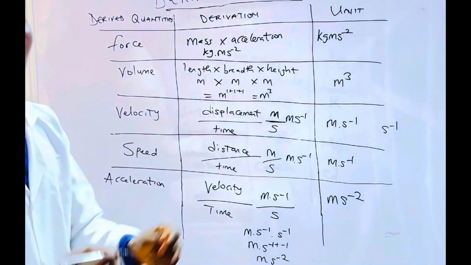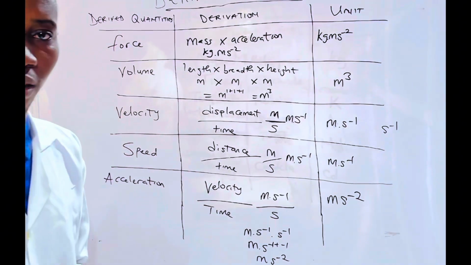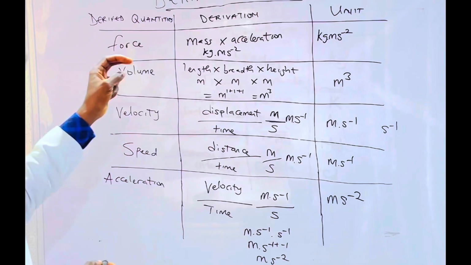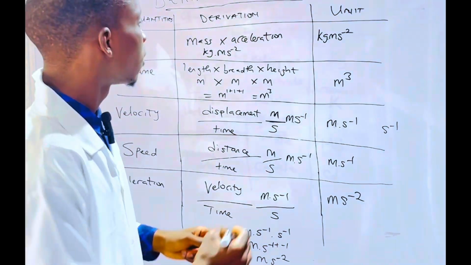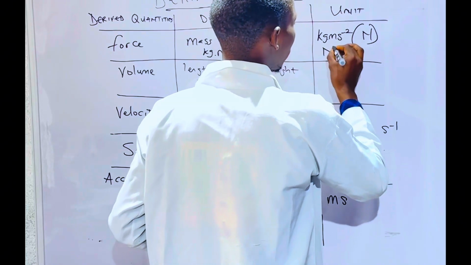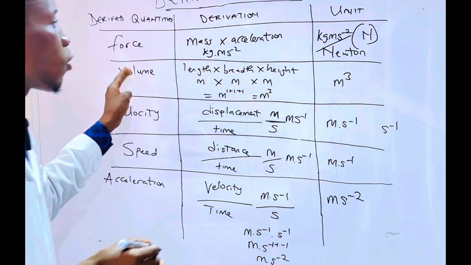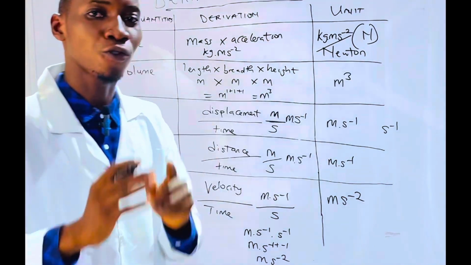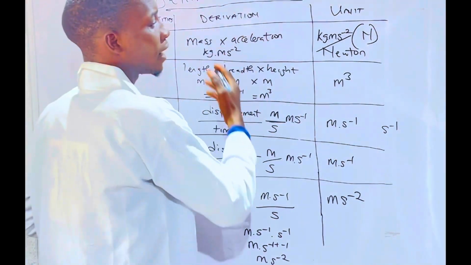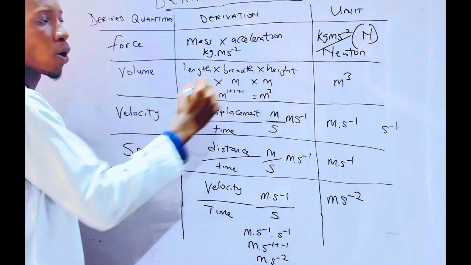Now note, units are regarded as standard international units. They are called the SI units. System International units are known as SI units. Force has a standard unit regarded as Newton. So we use Newton to represent force, and the unit of force is Newton. But also that unit for force is what we have derived. By derivation, the unit of force is kilogram meter per second square.